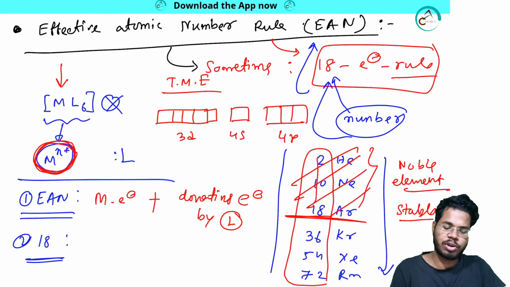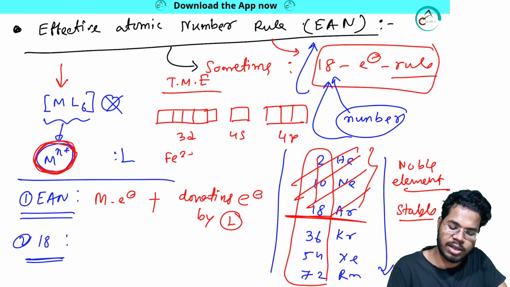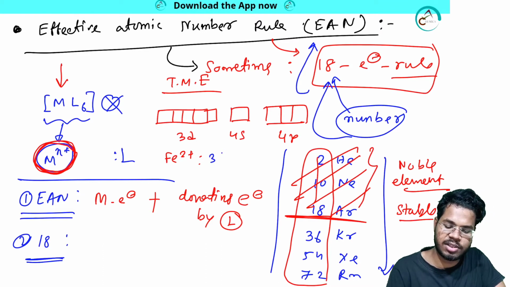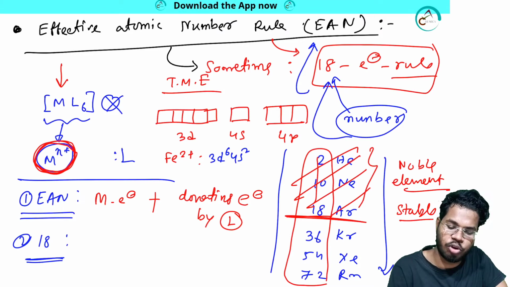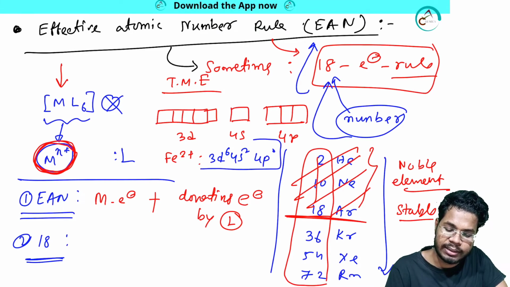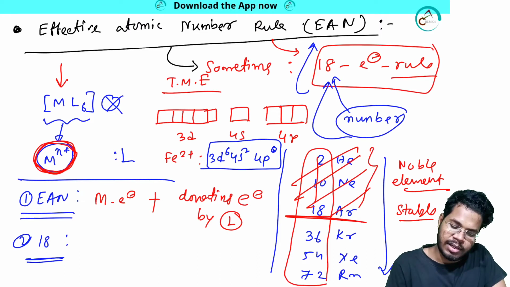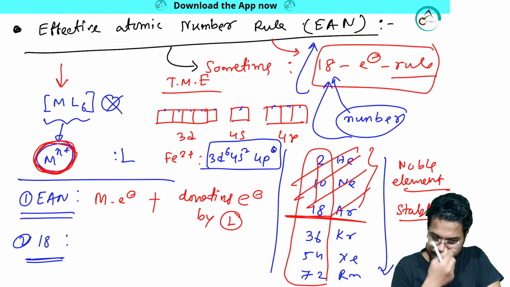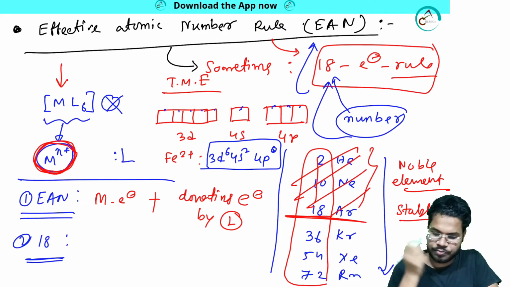If I talk about the electronic configuration of, say, Fe2+, the configuration is 3d6, 4s2, and there is no electron in 4p, that means 4p0. But the 4p orbital is present in the system. So here 1, 2, 3, 4, 5 orbitals, 5 rooms, then 6, 7, 8, 9 rooms. 5 and 4, 9 rooms.